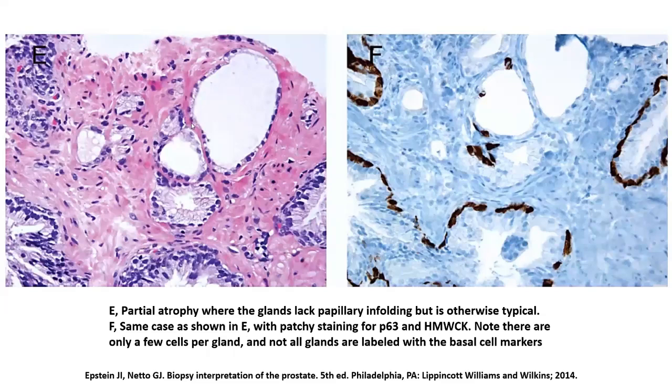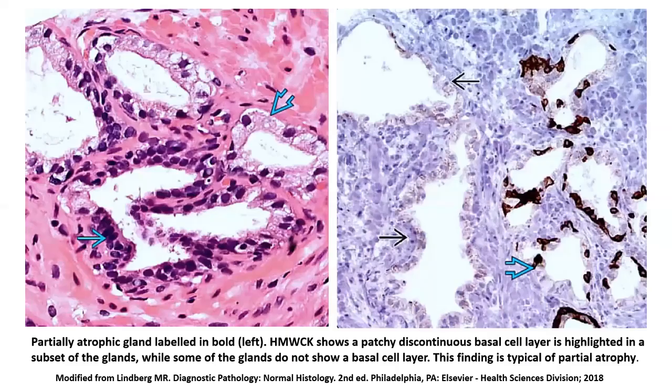This is another case of partial acinar atrophy where you see that the P63 and HMWCK cocktail has been utilized. Although a few of these glands have picked up at least patchy positivity for these basal cell markers, there are some glands which are not expressing any of this. So that's an important diagnostic pitfall as far as IHC in the case of partial atrophy is concerned.